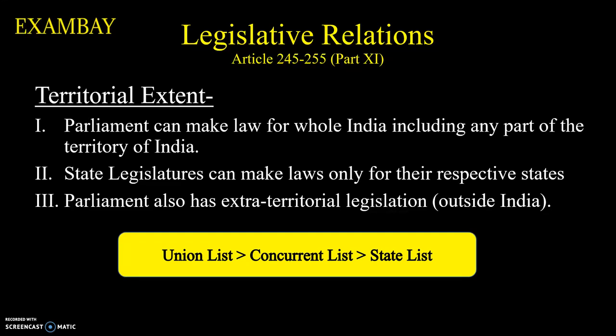For example, the state of Uttarakhand can make laws only for the state of Uttarakhand, not for the state of Uttar Pradesh or Jammu and Kashmir. Also, the parliament has some extraterritorial legislation for its subject outside India or for the properties of Indians outside India. Only the parliament has the power to make laws on such subject.